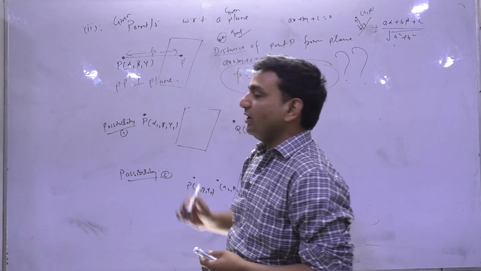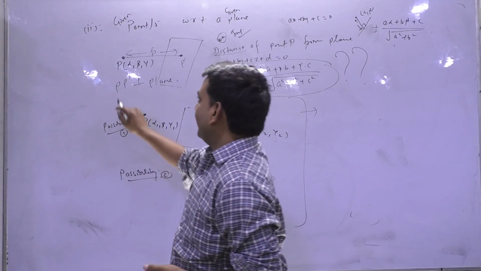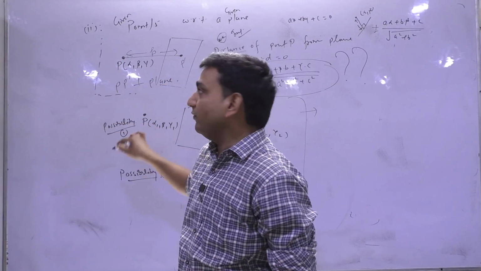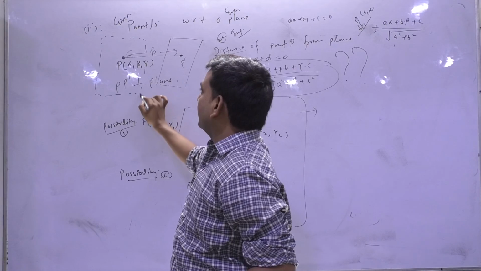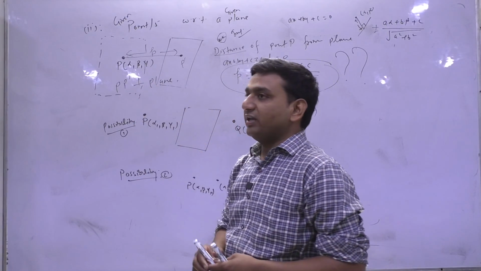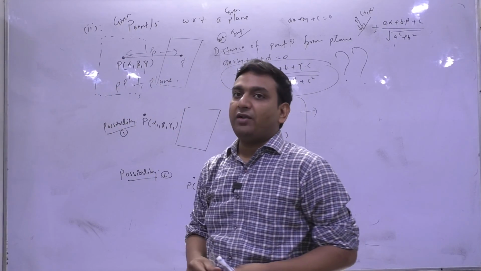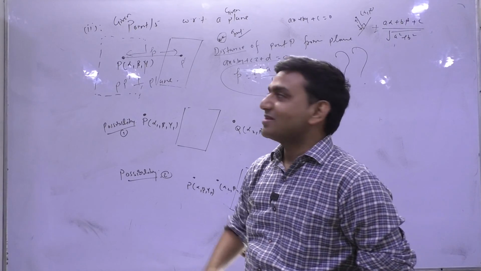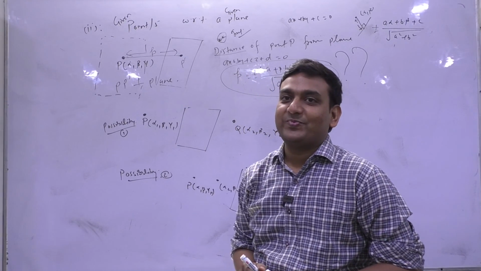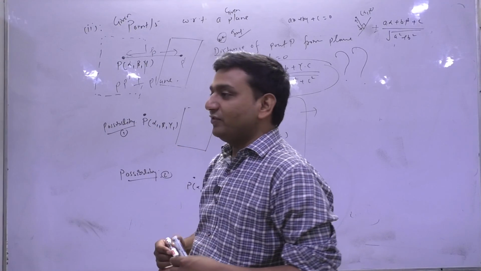When you read that PDF, this derivation is there, so that is why I am giving you a hint so that you can understand that derivation. I just consider another plane which is passing through the point alpha comma beta comma gamma. Distance of this to this is P. Is that clear?